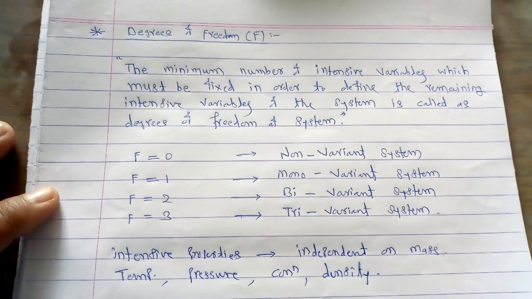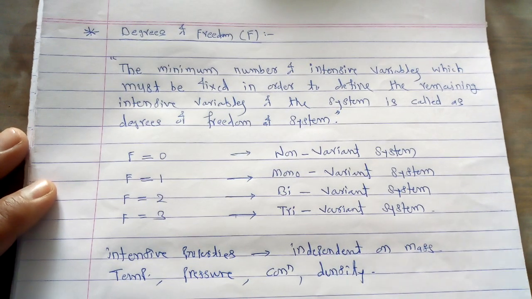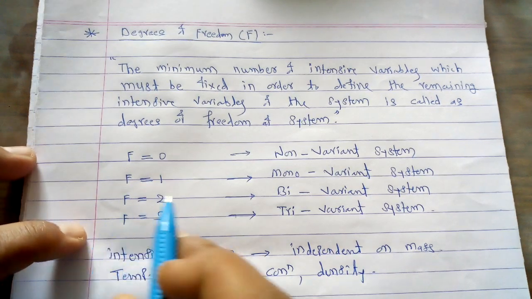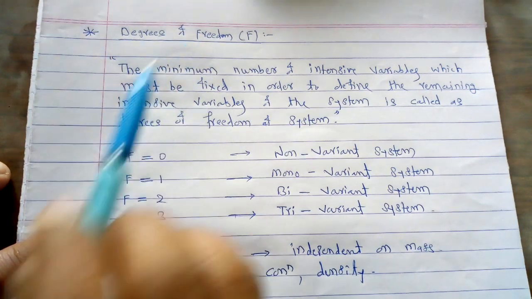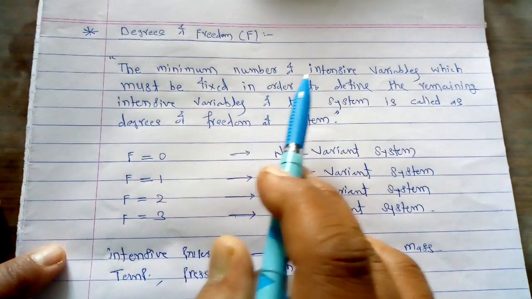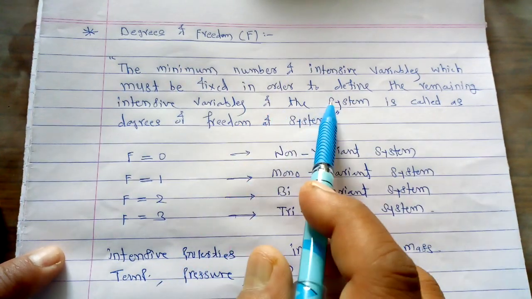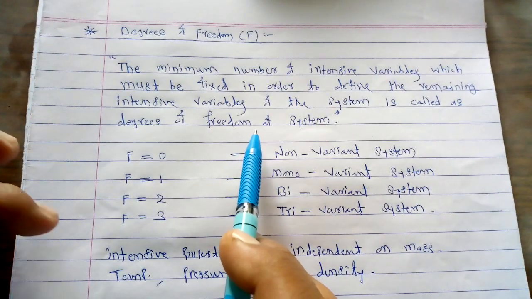Now as far as any system is considered, if we want to describe that particular system completely, we have to take the help of one important property, and that is called the degrees of freedom. So what is meant by the degrees of freedom? The minimum number of intensive variables which must be fixed in order to define the remaining intensive variables of the system is called the degrees of freedom of the system.